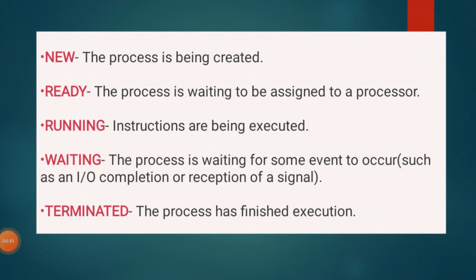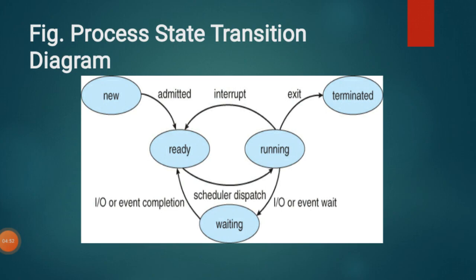This means the process is waiting for the CPU. So who allocates the processor or CPU? The scheduler. What do you mean by scheduler here? If you look at the diagram, at the ready state, one arrow has been switched to running, and below it I have written scheduler dispatch. So what is a scheduler? The scheduler allocates the processes to a CPU. It allocates the processes to a processor for execution.